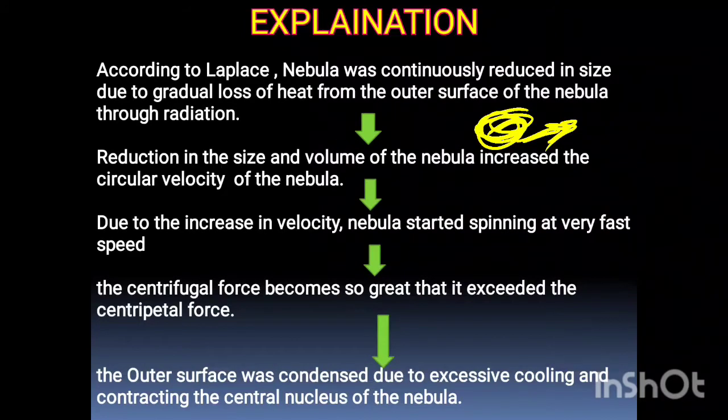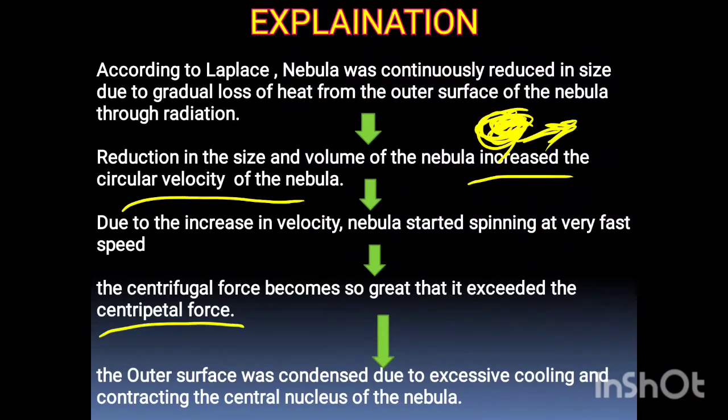With the reduction in size and volume, the nebula increased its circular velocity. Whenever it reduced in size, the circular velocity increased. Due to the increase in velocity, the nebula started spinning very fast, and the spinning rate also increased. Whenever the nebula's size reduced, the spinning rate increased, and the centrifugal force became so great that it exceeded the centripetal force.